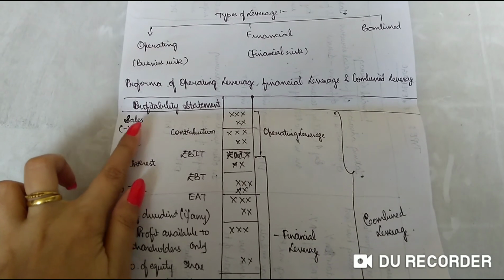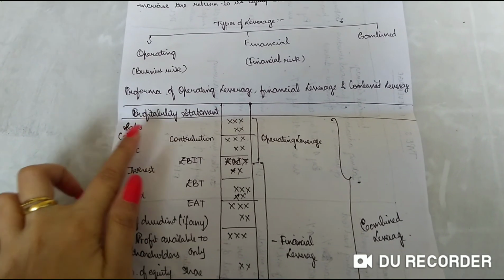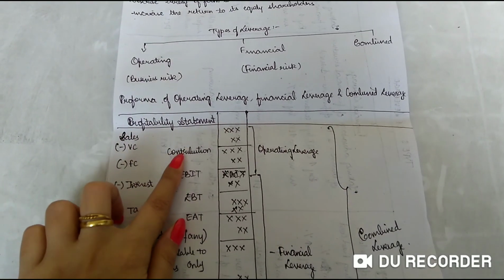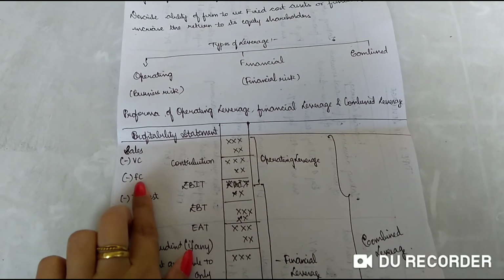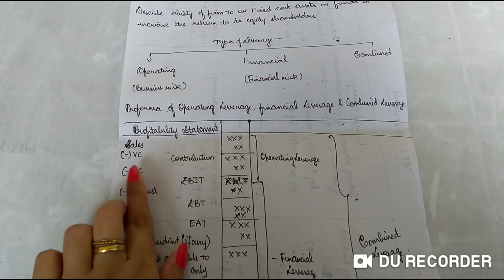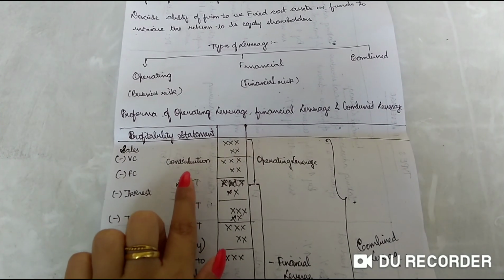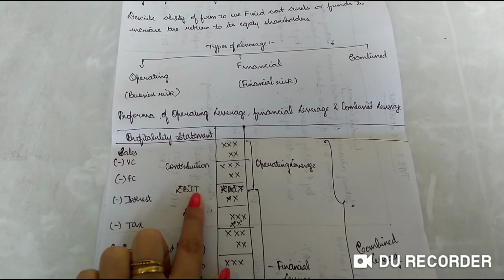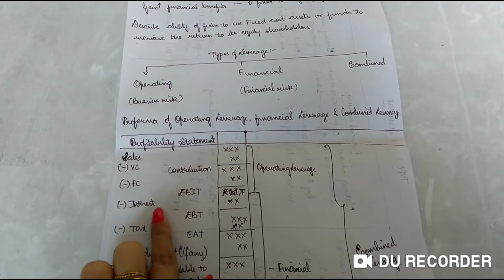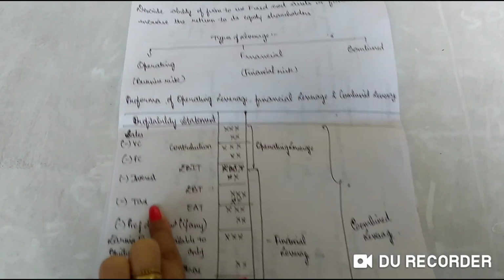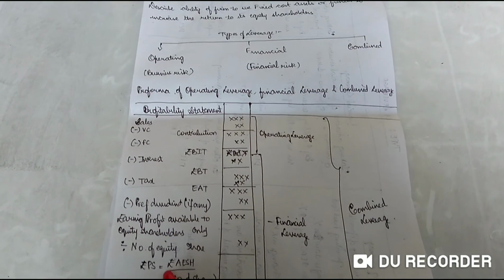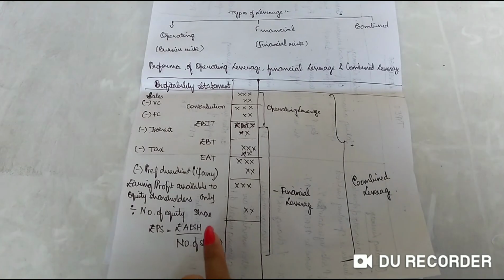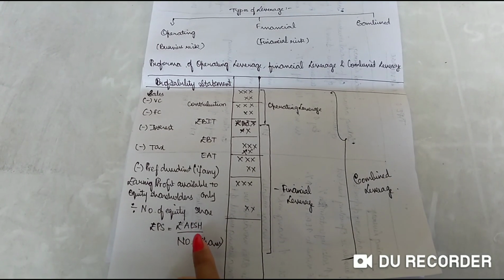It may decrease or increase depending on your sales also. Okay, comes your contribution. Next we will deduct fixed cost, which always remains the same. It will not change. Okay, then you will get your EBIT. From here you know you have to deduct your interest, then tax, then your preference dividends, and then divide it into number of equity shares given. Then you will get your EPS.